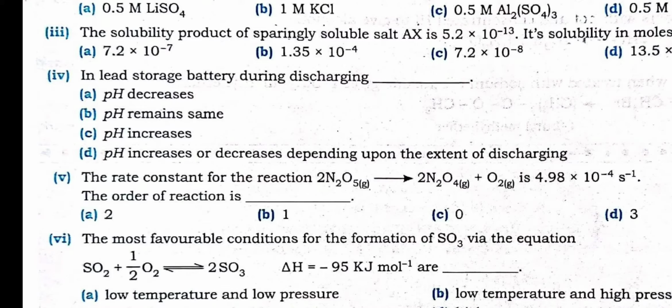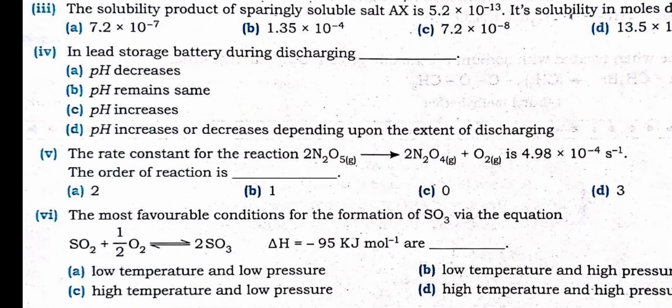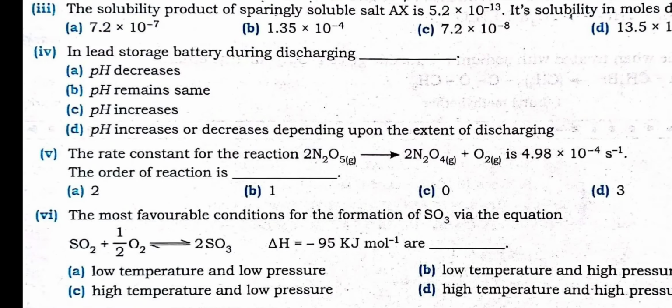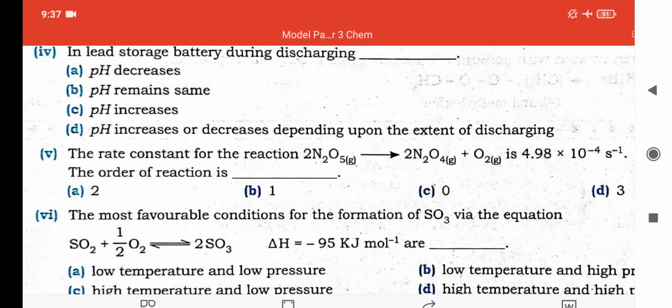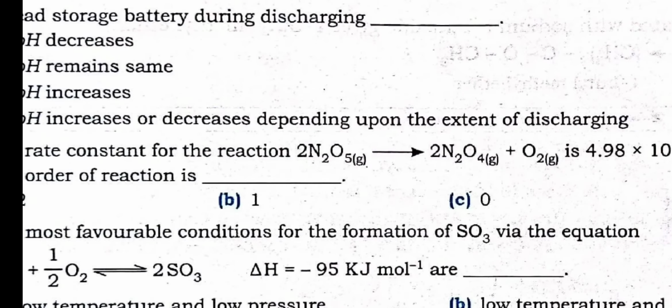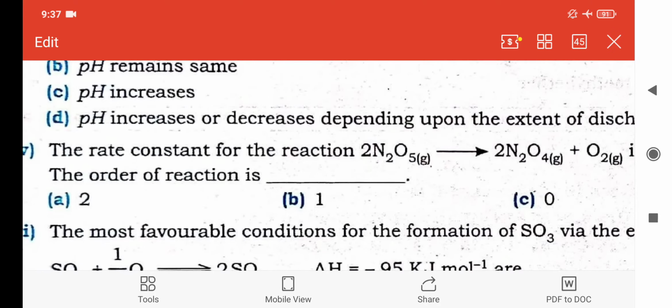Let's go ahead with the rate constant, that is chemical kinetics. The order of the reaction they have asked us. This is dinitrogen pentoxide, you can see here. The rate constant has been given, and the unit is s raised to minus 1. Now this reaction you cannot judge by the moles, that is 2 times N2O5 has been written over here. So you cannot say that the order of the reaction is 2. No.